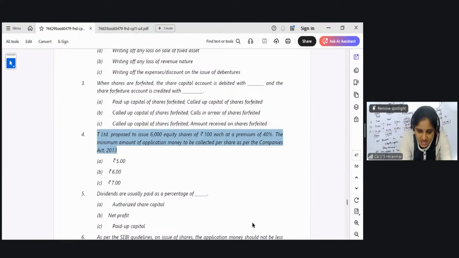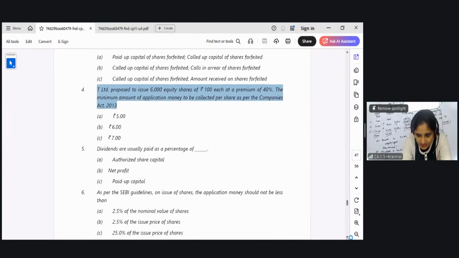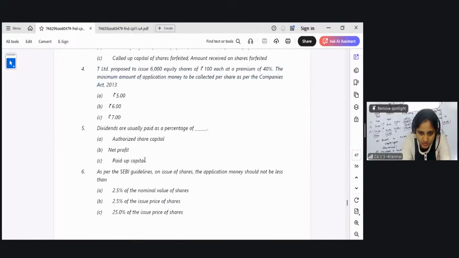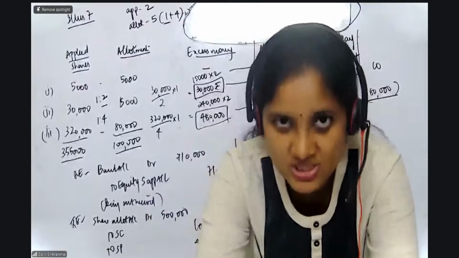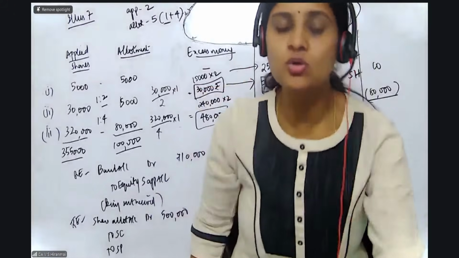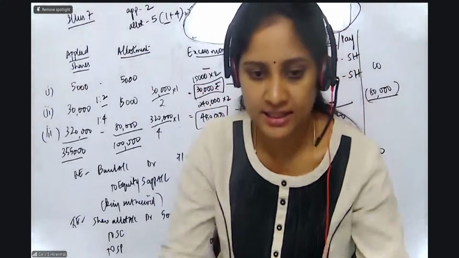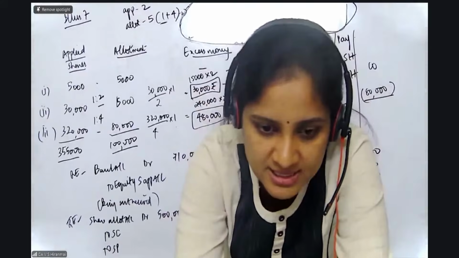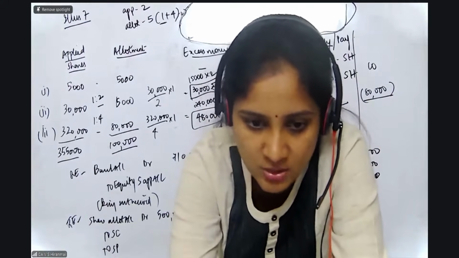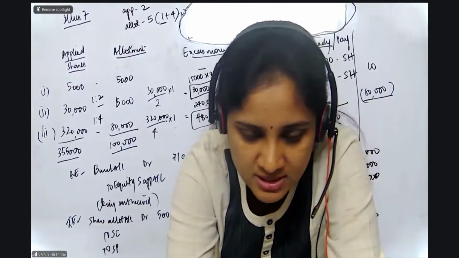Now, dividends are usually paid as a percentage of authorized capital, net profit or paid up capital. Always the paid up capital. Whatever percentage is given on the paid up value, you are going to take it and pay. Is that clear? So the answer for question number 5 is C.